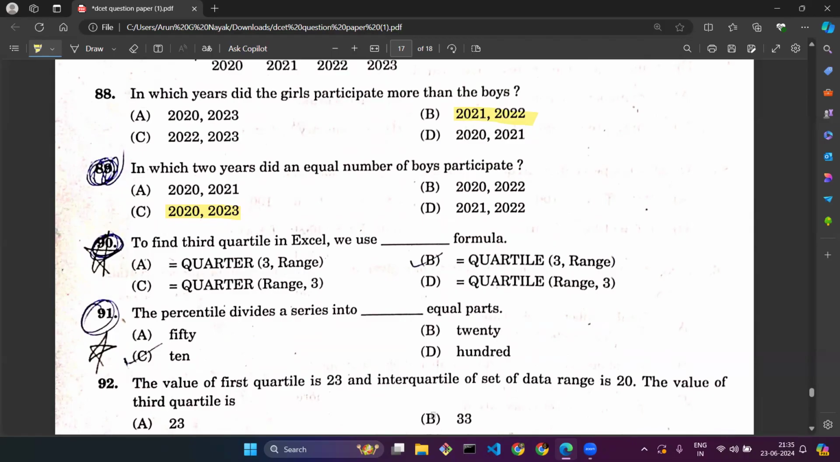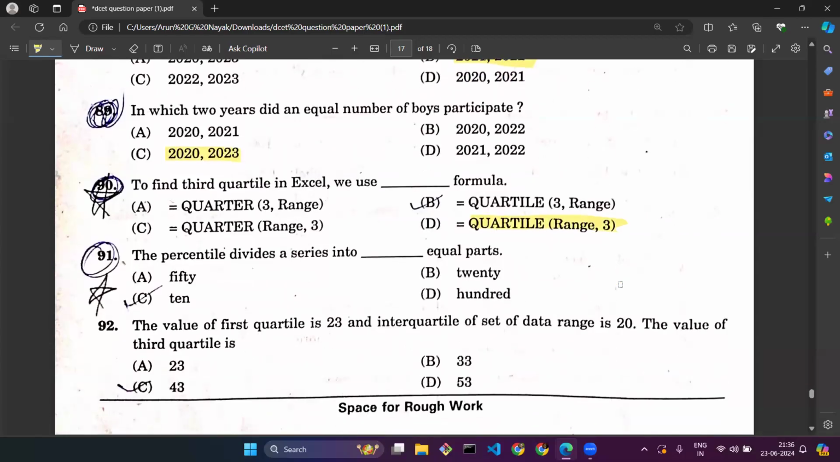The correct formula over here is quartile. We are using it for a third quartile, so equal to quartile(range, 3). It's not 3 comma range, it is range comma 3. And again, there is a difference between quarter and quartile. For accessing the third quartile, we need to use the quartile formula.